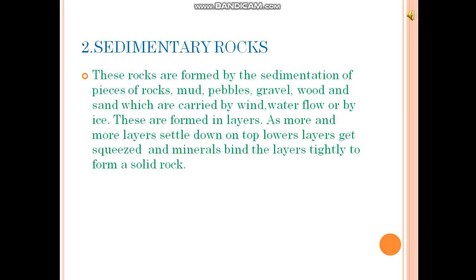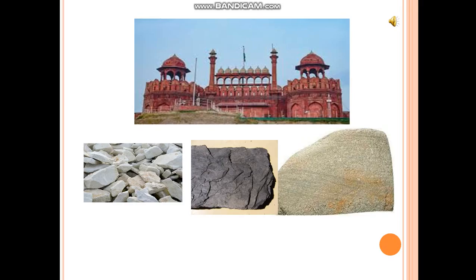It is of five types: limestone, sandstone, shale, conglomerate, and dolomite. These are the five types of sedimentary rocks. The first type of sedimentary rock is limestone. It is mainly made up of seashells, corals, and bones of animals. It is used to make bricks and glass. It is also used to make quicklime, lime, chalk, and cement.